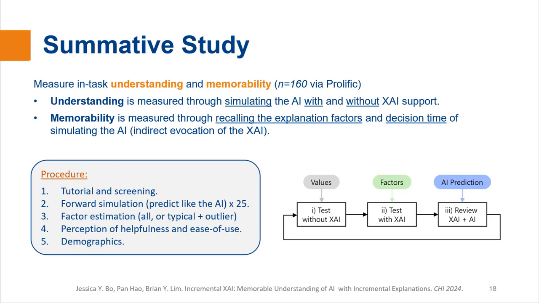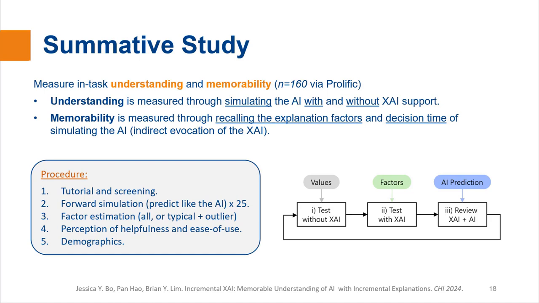The procedure starts with a tutorial of an XAI and screening questions to ensure that the participant is well trained. Then the participant went through 25 forward simulation trials, aka predicting as the AI. And this is split into 3 sub-steps to enhance learning. First, simulate the AI without the XAI. Second, simulate the AI given the XAI estimation.